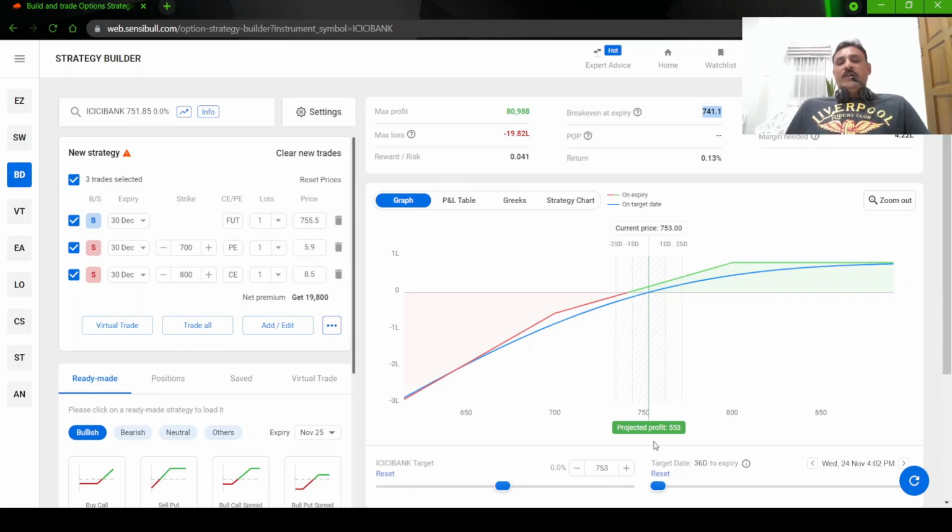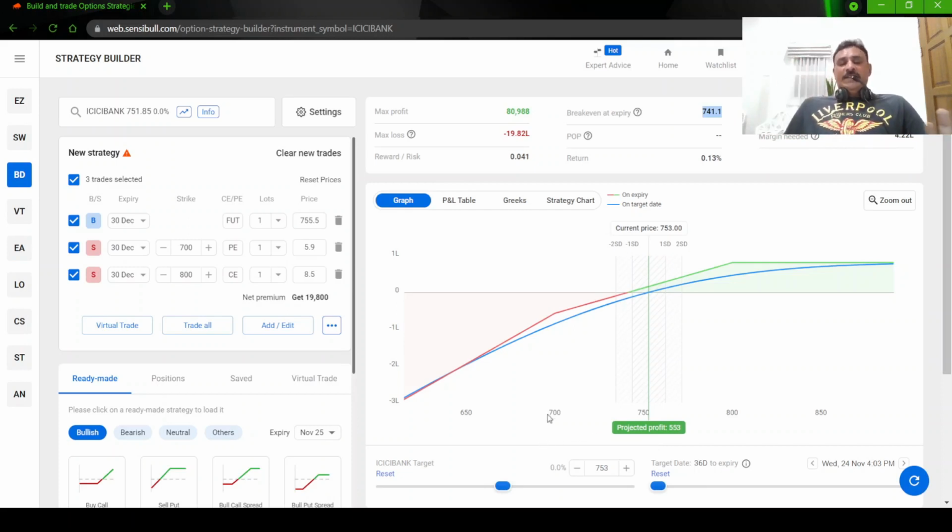So in a nutshell, the strategy is long stock, sell a call above and sell a put below. This is what we call a covered strangle. Why am I saying covered strangle, why is it not a short strangle? Because you are already long in the stock, so your upside is covered. That is why it is called a covered strangle. Okay, downside is not covered, only upside is covered.